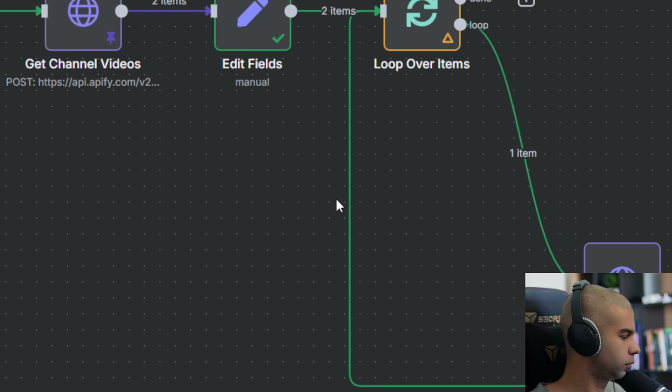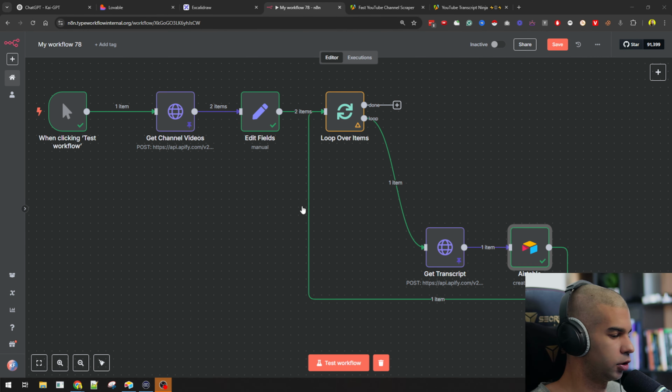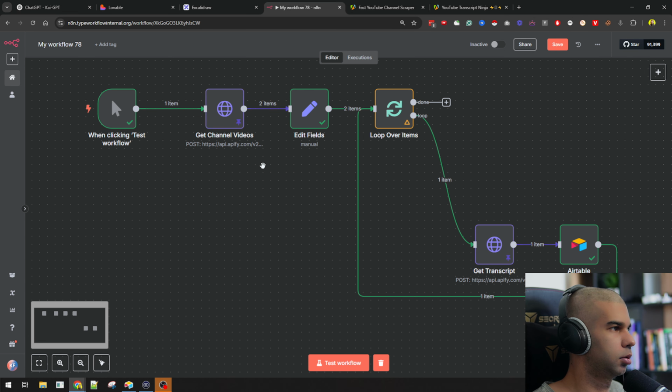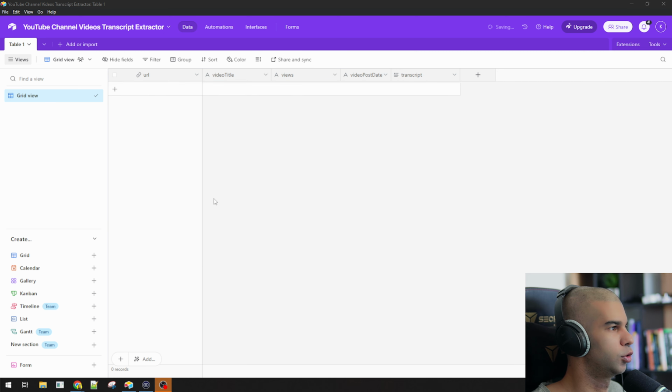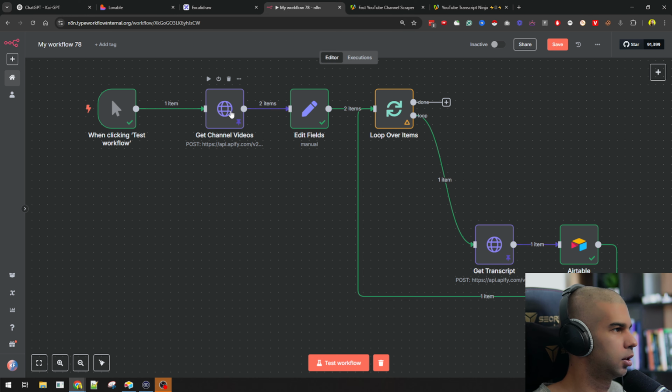Now, let's zoom out. What we want is, I mean, we could do this in many different ways. Let's just test the whole workflow in this case, and let's increase the number from 2 to, let's say, 5.